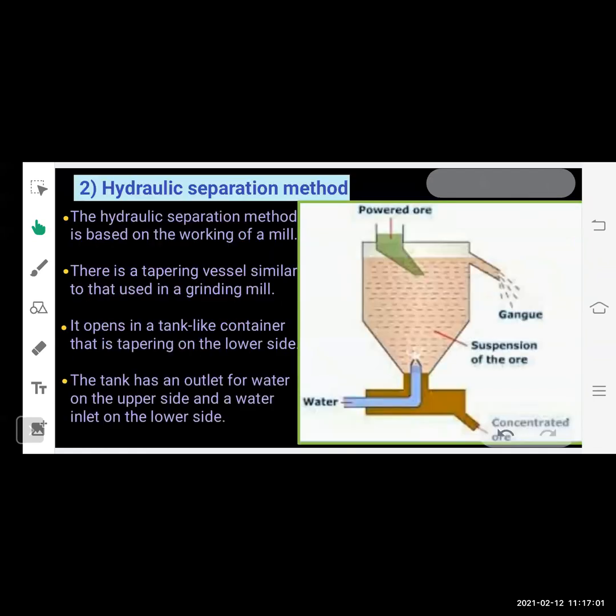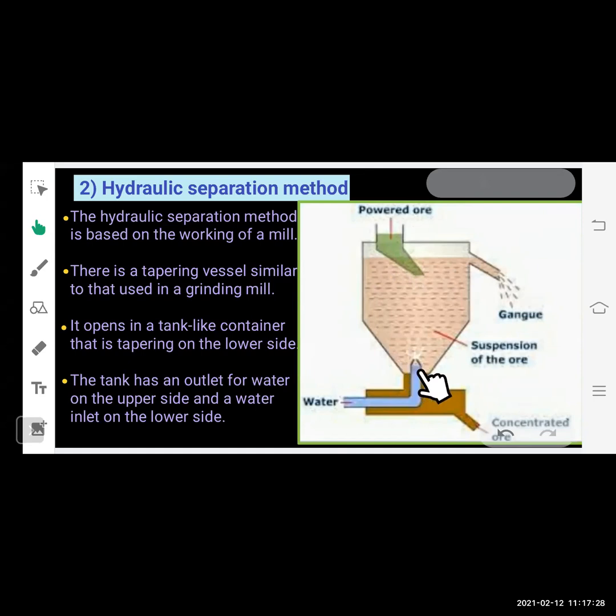Now look at the second method, which is also based on the gravitation method. This is called the hydraulic separation method. It is based on the working of a mill. There is a tapering vessel, similar to one used in a grinding mill. It opens into a tank-like container, which is tapering at the lower side.